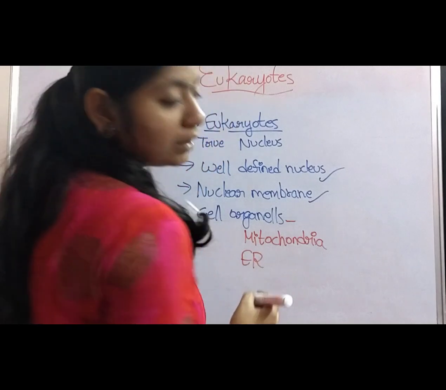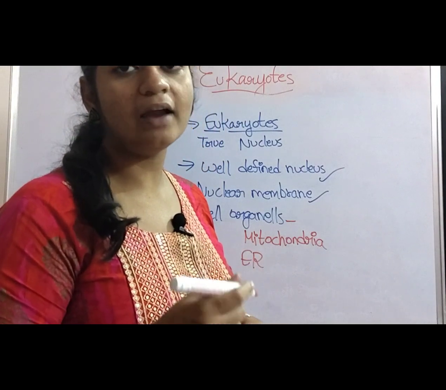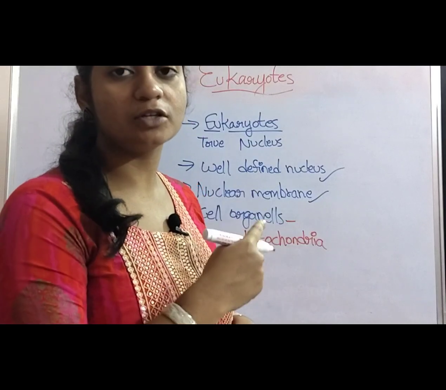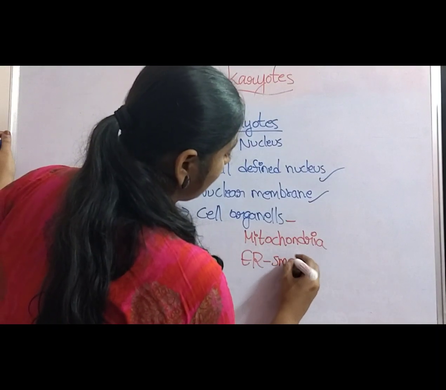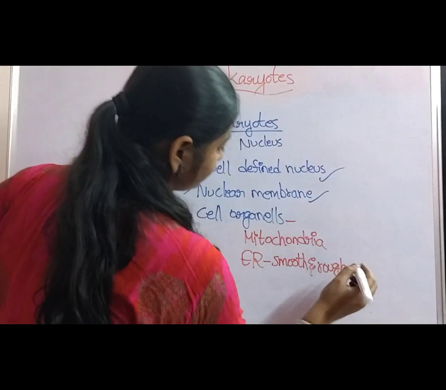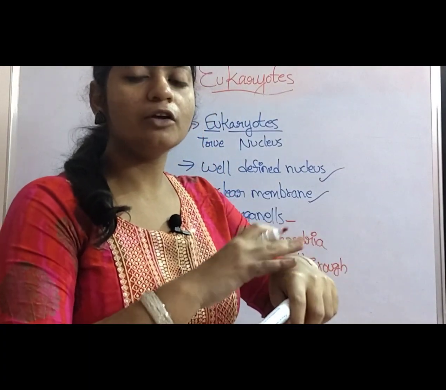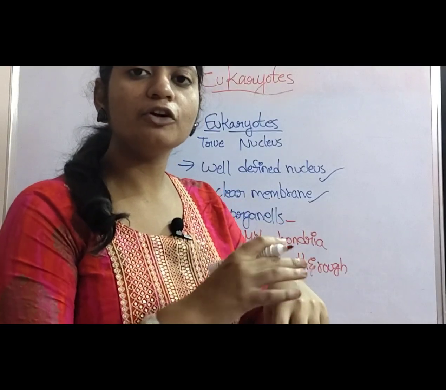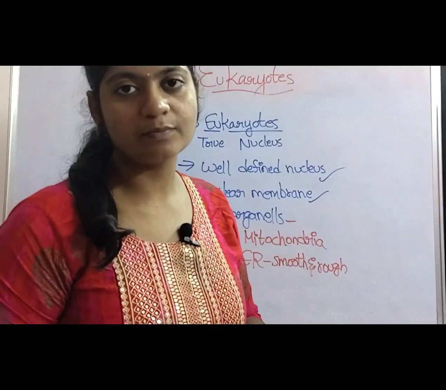endoplasmic reticulum. The endoplasmic reticulum is of two types, smooth endoplasmic reticulum and rough endoplasmic reticulum. Both types of endoplasmic reticulum are observed in the eukaryotic cell. Smooth as well as rough. The smooth endoplasmic reticulum means the surface of the endoplasmic reticulum does not contain ribosomes, whereas the rough endoplasmic reticulum contains ribosomes on the surface of the endoplasmic reticulum.